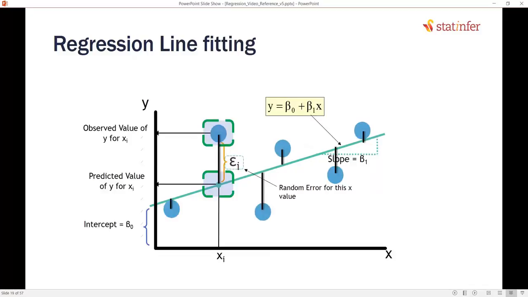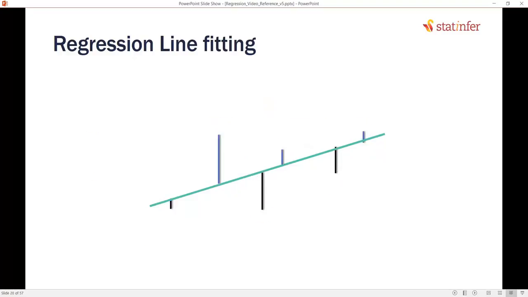So this is the actual data with the imaginary regression line, and then just the errors. There are some positive errors, there are some negative errors. Some errors are in blue, some errors are in black. Now the line that minimizes all these errors together is the best line, right? The best fit will have the least error.